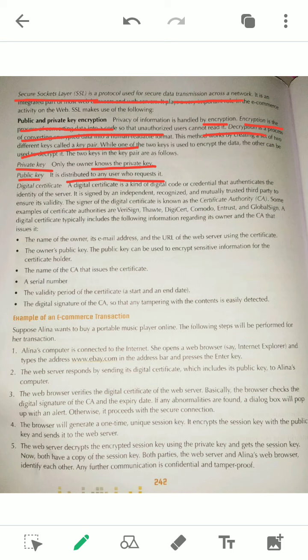This is called the certificate authority, and they will provide you a certificate, which is a digital certificate, not like the offline certificate that you used to get after passing SSLC. That is a manual certificate, but this is a digital certificate. Why is this thing required? You may ask why this certificate is required.